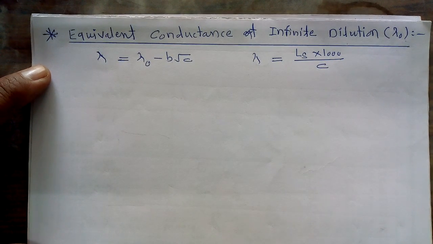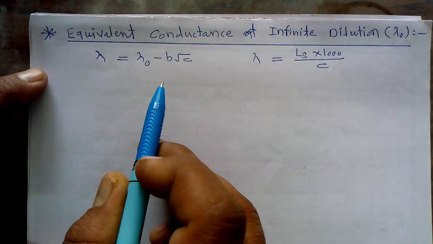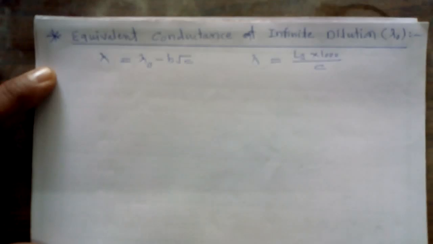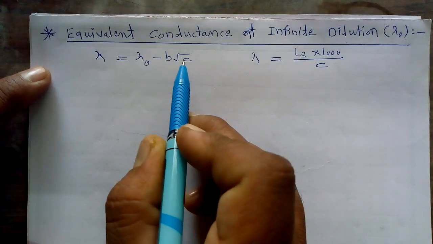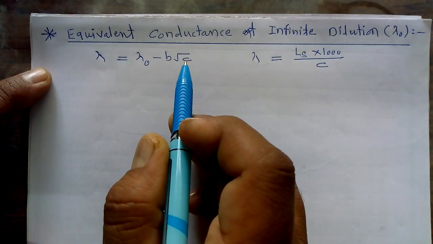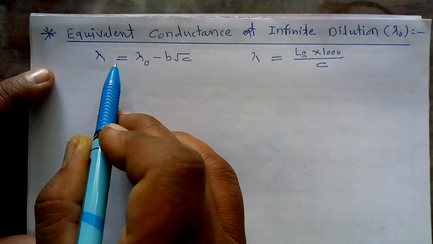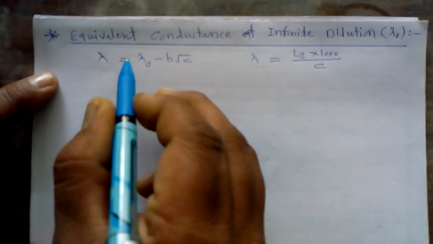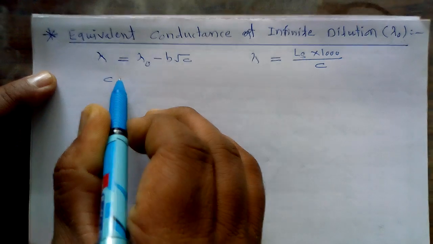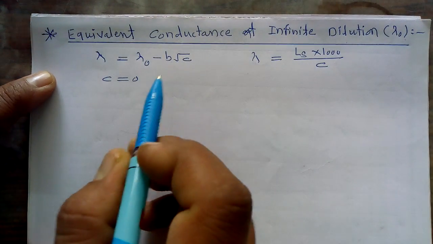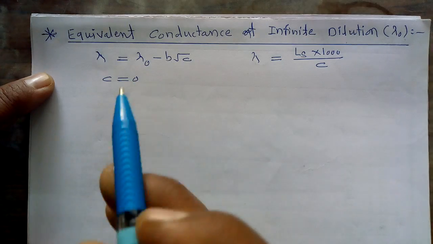Now if we say equivalent conductance at infinite dilution, what is the meaning of this? Literally, if we want to get this infinite dilution value from this equation, we have to consider c equal to 0, and only then do we get the equivalent conductance at infinite dilution.